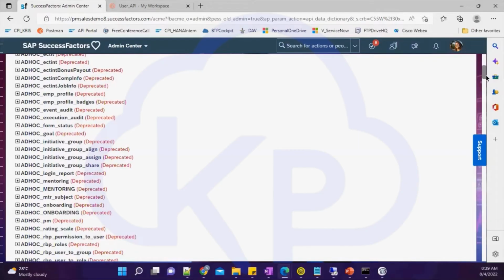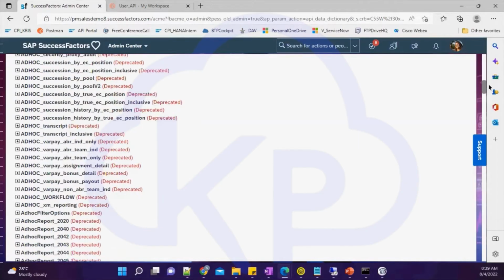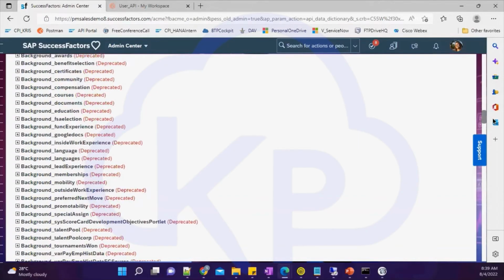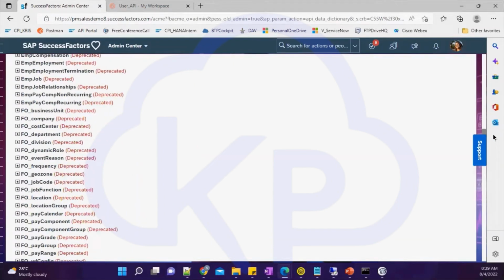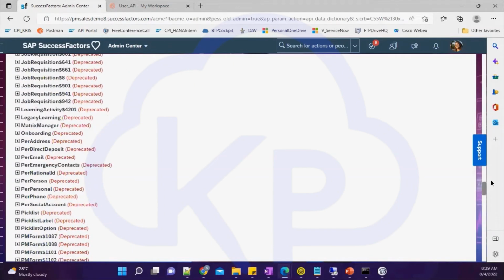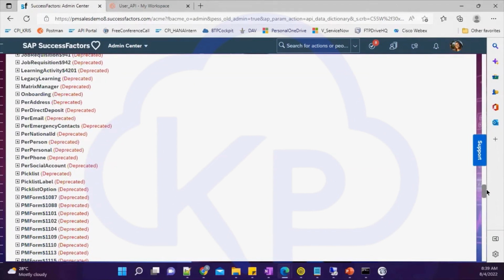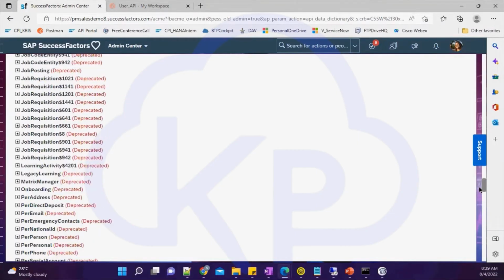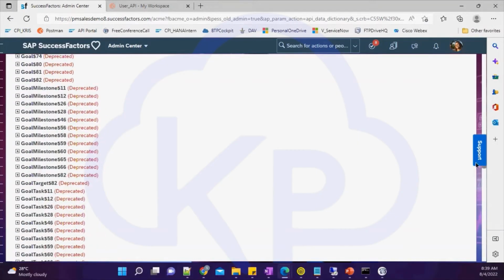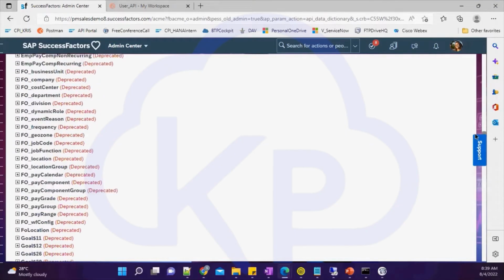Okay, you will see this entire list is deprecated, but only we were talking about the compound employee. You will find it in the list. Yeah, here it is. Okay, so only this compound employee is not deprecated.